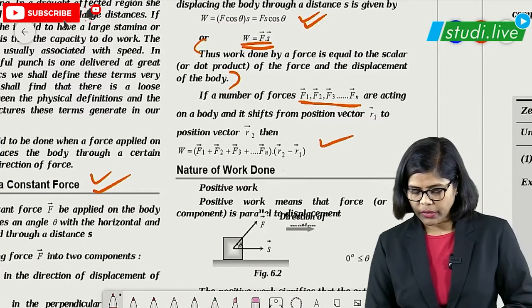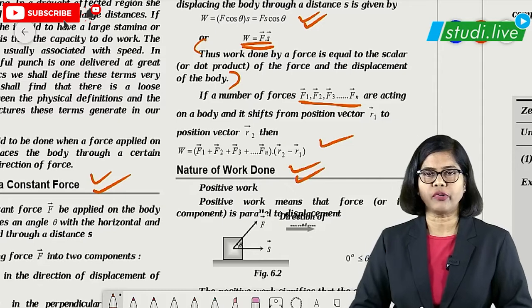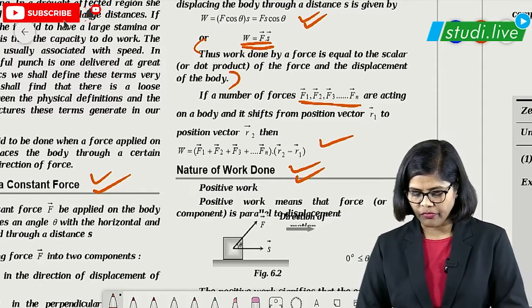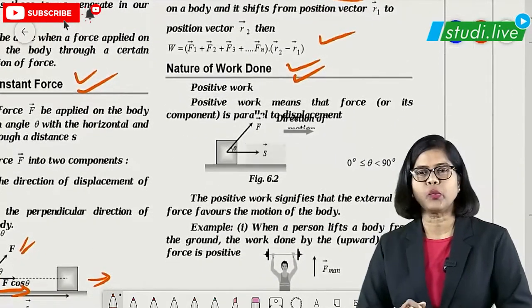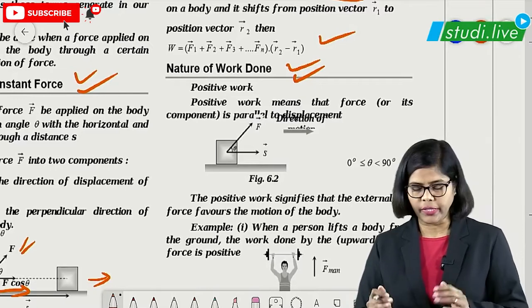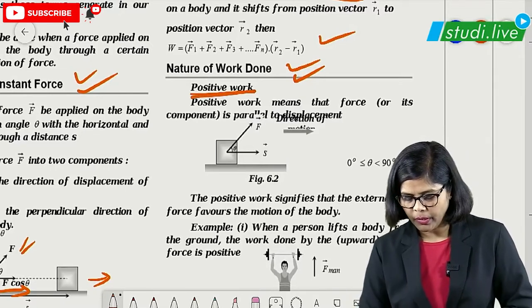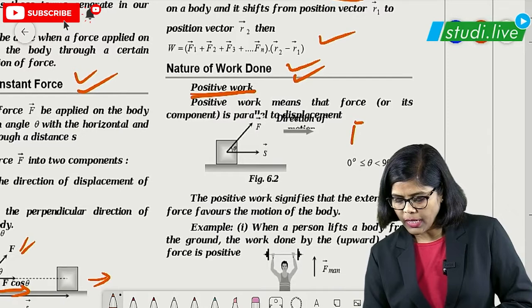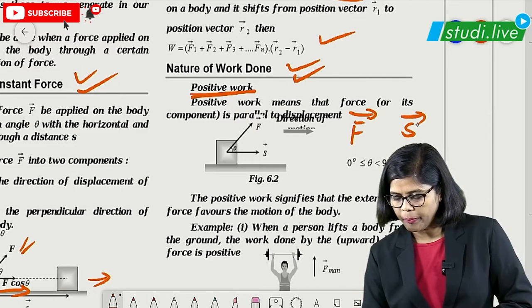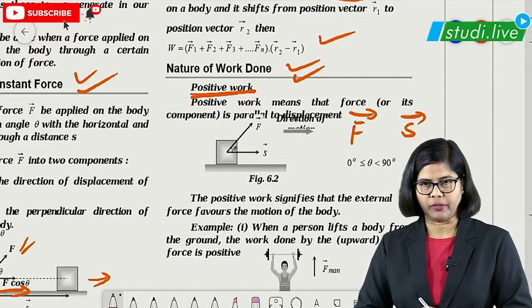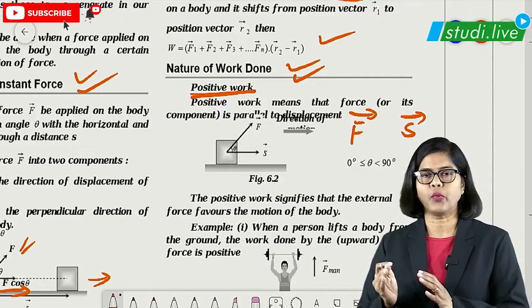Now let us talk about the nature of work done. The nature of work done is also very important, because there are different types of work: positive work, negative work, and no work. When we talk about positive work, it means the force and displacement are both parallel, in the same direction, then we call it positive work.